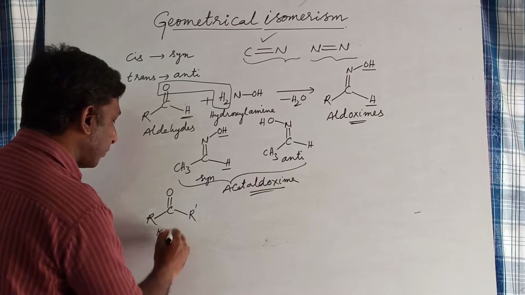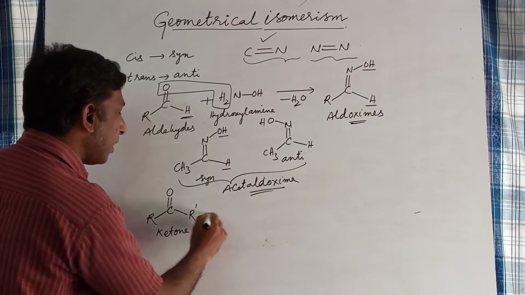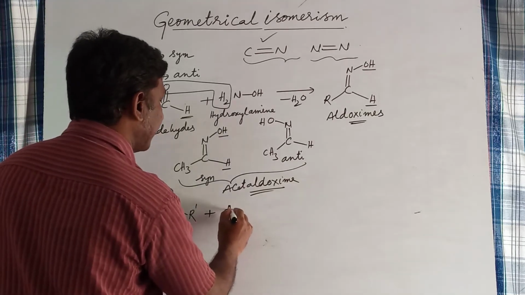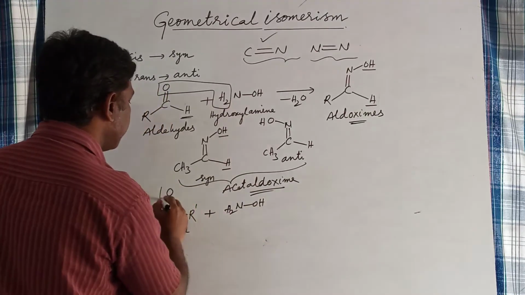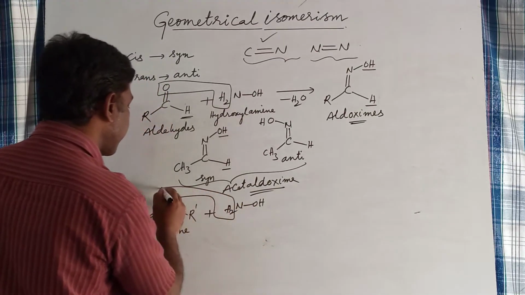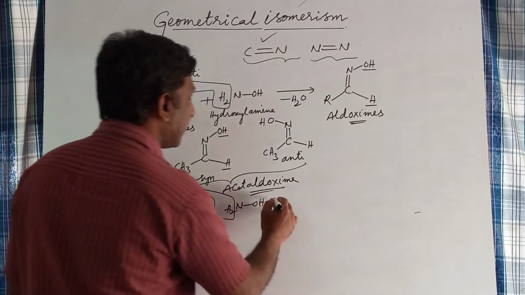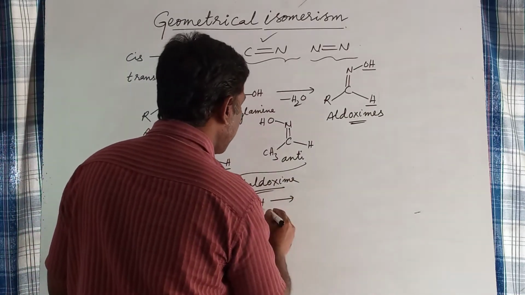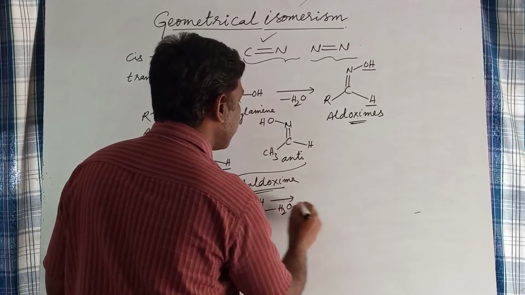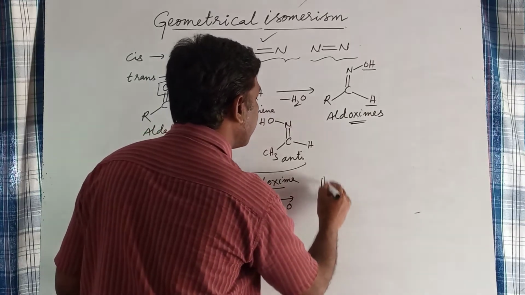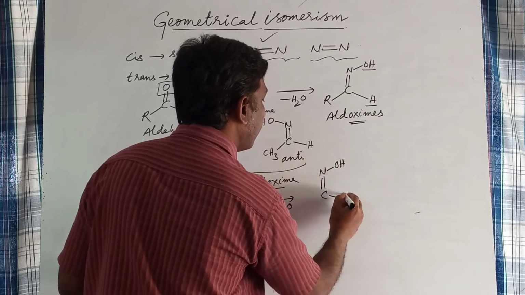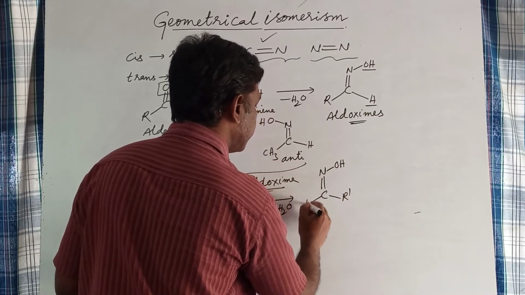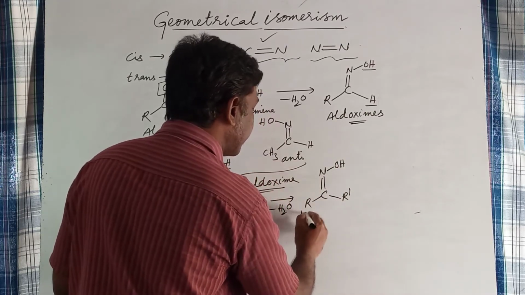On reaction with hydroxylamine, two hydrogen atoms of hydroxylamine and the oxygen atom of the ketone are eliminated as water. Then nitrogen is directly linked to the carbon atom of the ketone by a double bond. This is ketoxime.